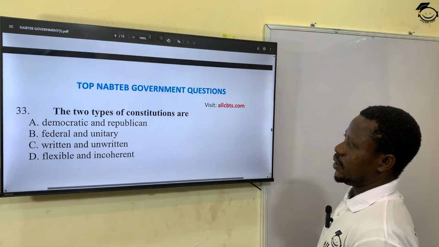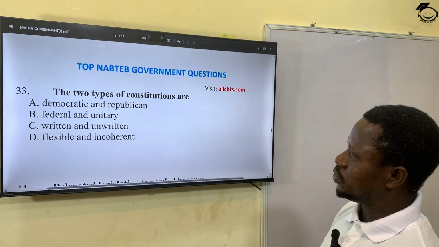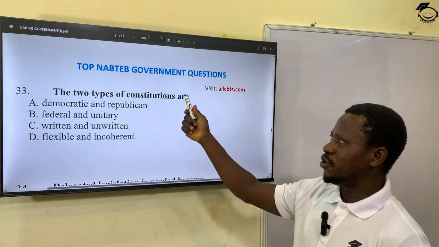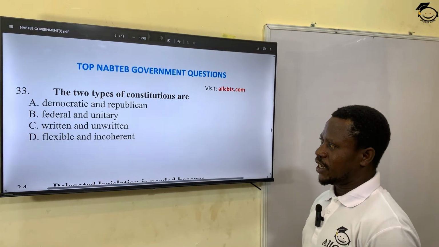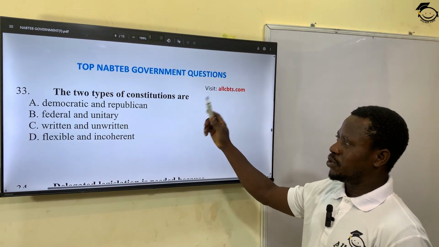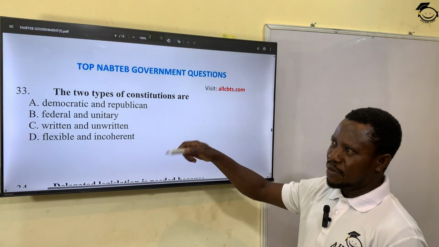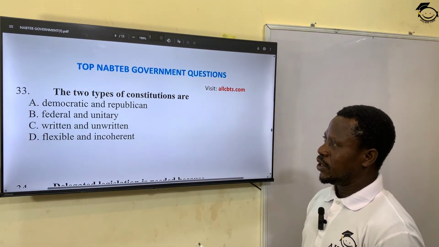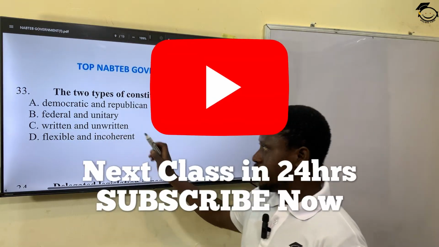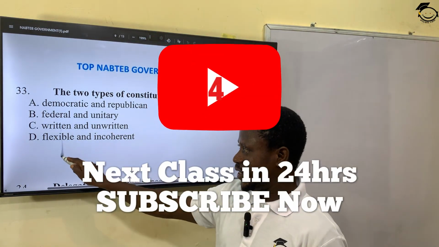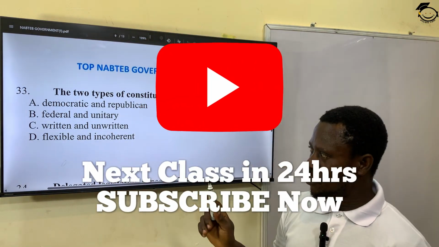All right, the next one: the two types of constitution. I mentioned this earlier when we started this session. There was a question that I referred to, where I explained types of constitution, written and unwritten, then the amendment process, rigid and flexible. So the two types of constitution are written or unwritten. Written means codified in one document.